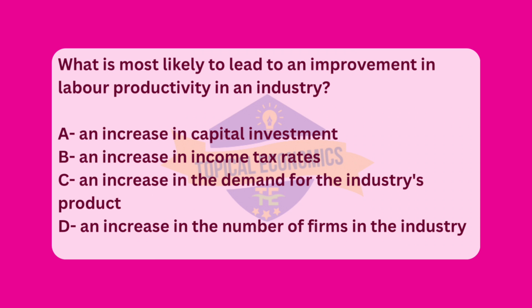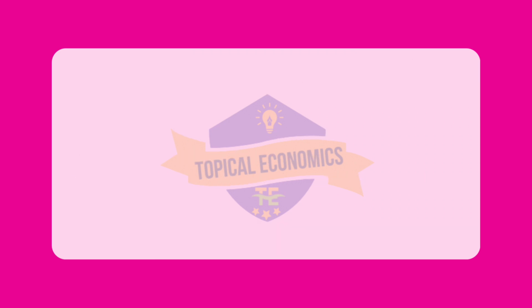Lastly, option D. An increase in the number of firms in the industry. More firms entering the industry could increase competition, but it doesn't automatically lead to higher labor productivity. Increased competition might push firms to improve efficiency over time, but it is not the primary factor driving immediate improvements in productivity.